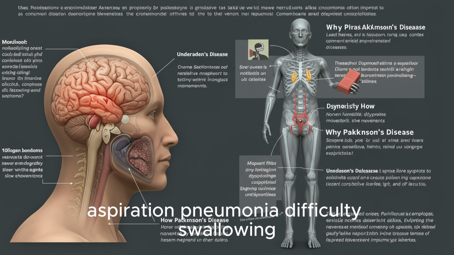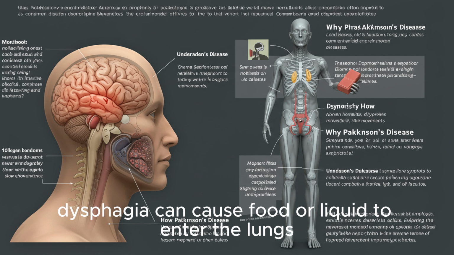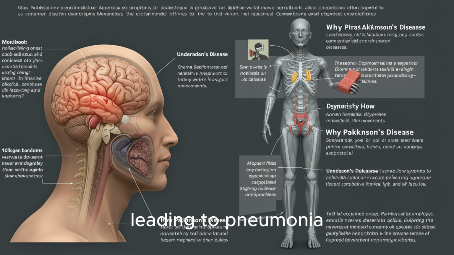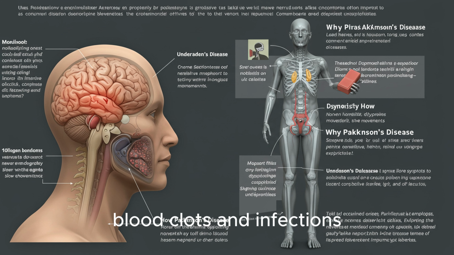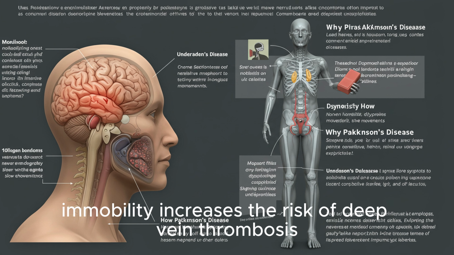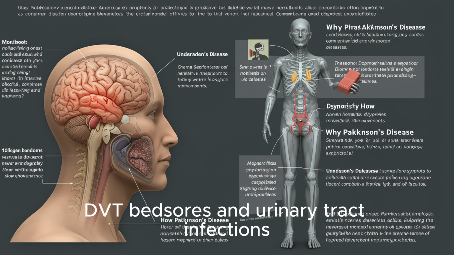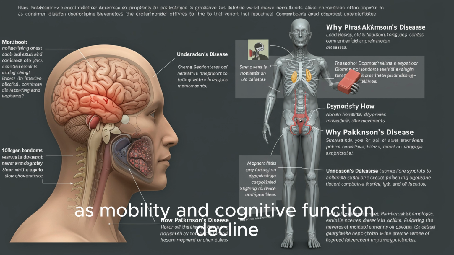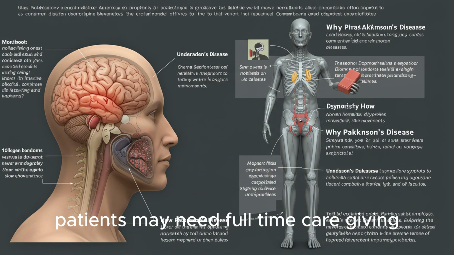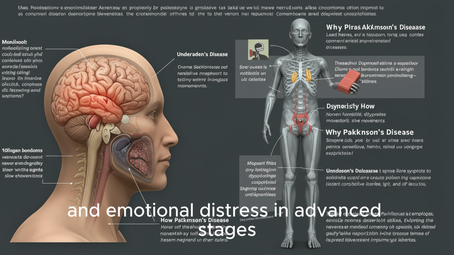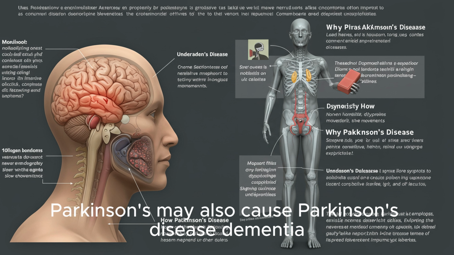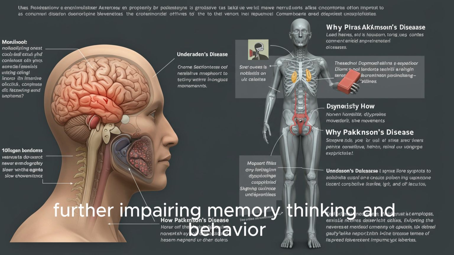Aspiration pneumonia. Difficulty swallowing, dysphagia, can cause food or liquid to enter the lungs, leading to pneumonia, a common cause of death in Parkinson's patients. Blood clots and infections. Immobility increases the risk of deep vein thrombosis, DVT, bed sores, and urinary tract infections. Loss of independence. As mobility and cognitive function decline, patients may need full-time caregiving, leading to a profound loss of independence and emotional distress. In advanced stages, Parkinson's may also cause Parkinson's disease dementia, further impairing memory, thinking, and behavior.